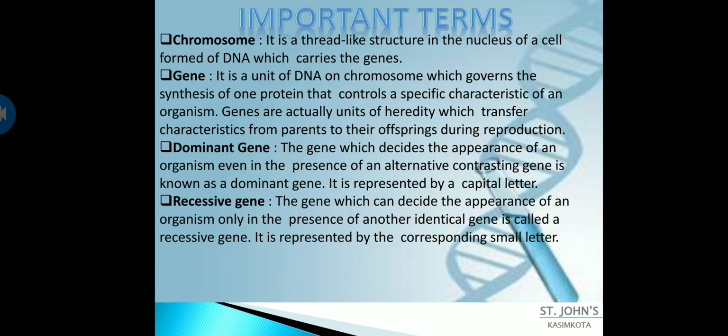Whenever the other gene is recessive only, at that time the first gene will be expressed. If a dominant gene is present in the place of a recessive gene, then the dominant gene will be expressed and the recessive will be suppressed. If both the genes are similar, obviously if it is a recessive gene, it will be expressed, and if it is a dominant gene, the dominant gene will be expressed. And here the recessive gene is represented by a small letter. So you will understand what it is.